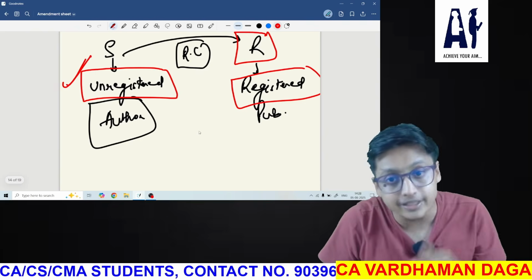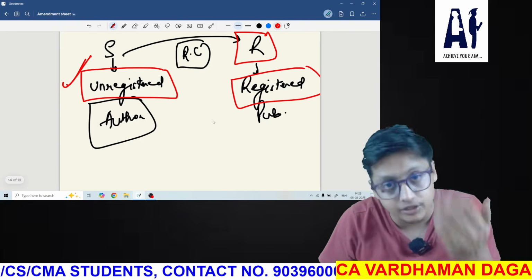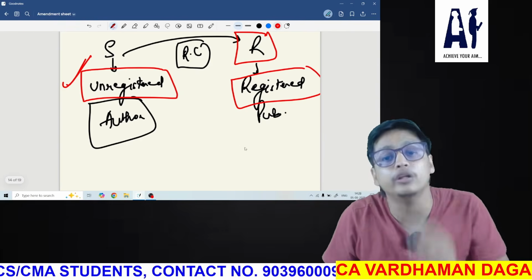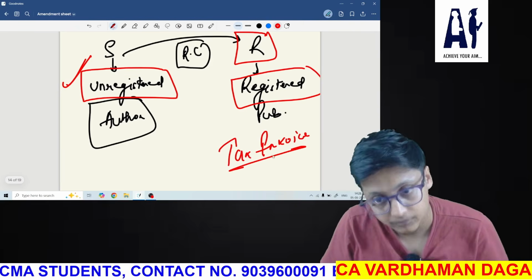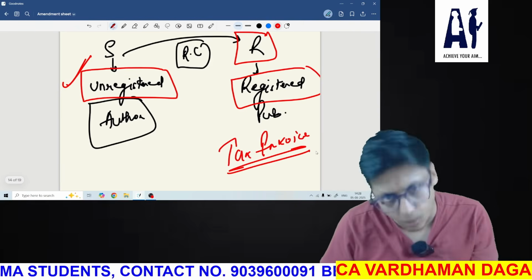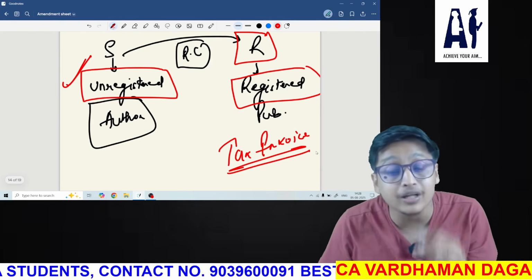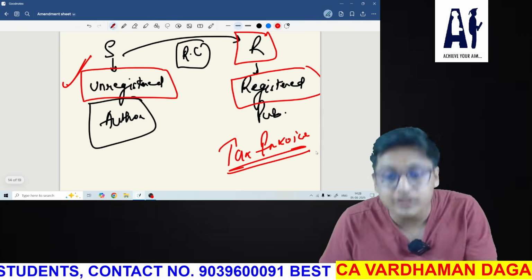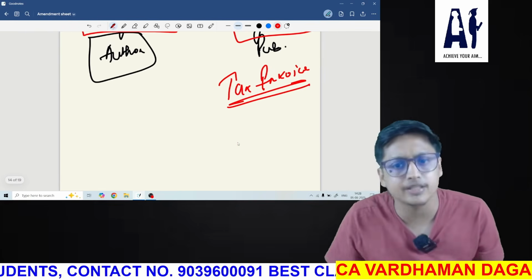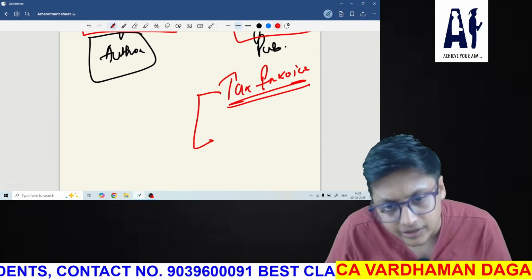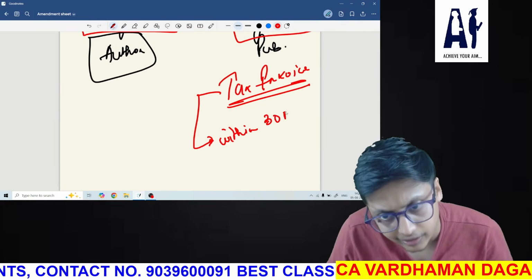Now the government says to the recipient, you are registered, you are paying GST under reverse charge, kindly you only issue the tax invoice. Now the recipient says, okay, I will issue the tax invoice, but what is the time period? What is the time period within which I need to issue the tax invoice? The government made it very crystal clear. The government says within 30 days.